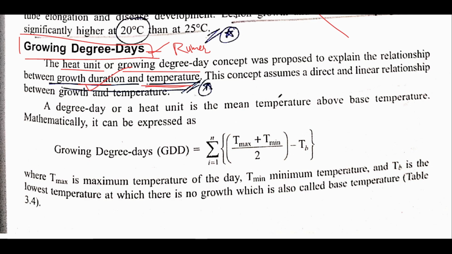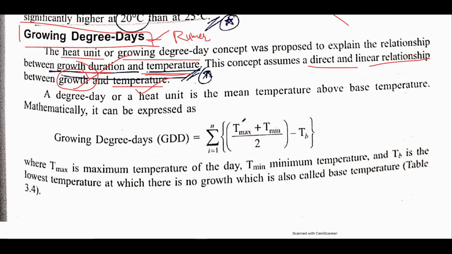The other important thing is that it assumes a direct and a linear relationship between growth and temperature. It means according to growing degree days, there is a direct effect of heat unit on growth and a linear relationship with temperature. Now it can be expressed in terms of base temperature and mean temperature. See, this is the mean temperature and TB stands for base temperature.